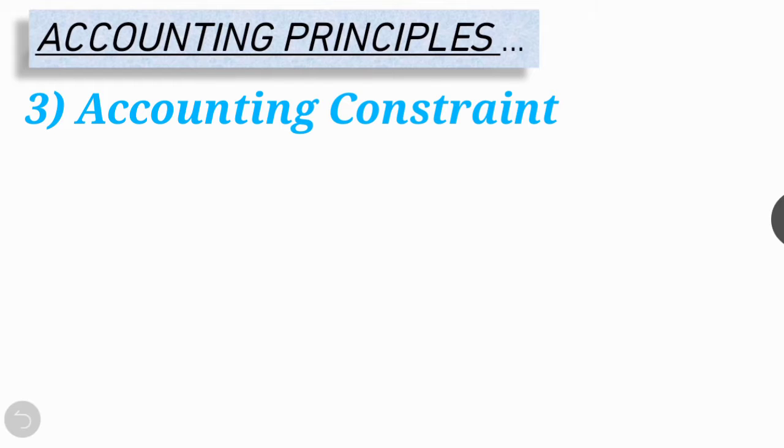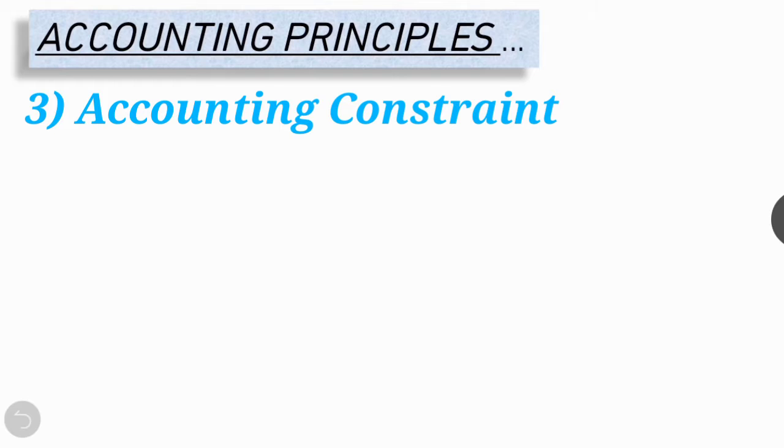It is also known as the constraint of accounting. These constraints may allow variations to the accounting standards an accountant is trying to follow. Right? There are five types of constraint.